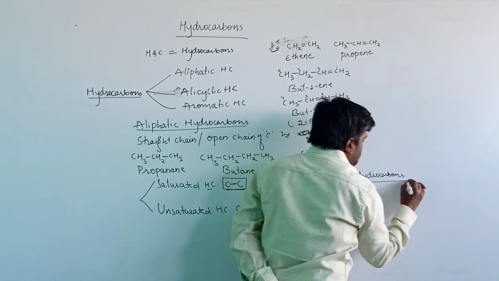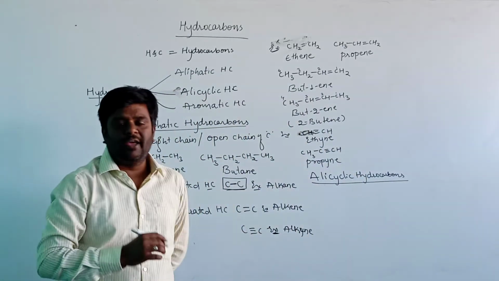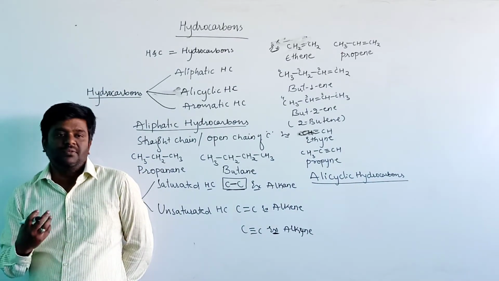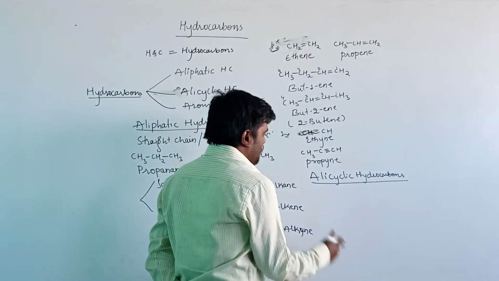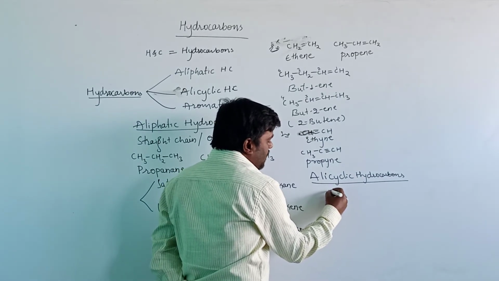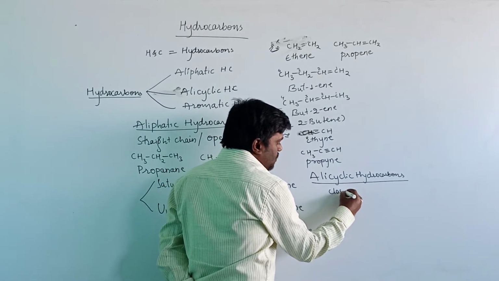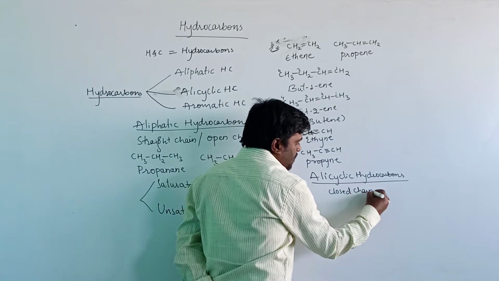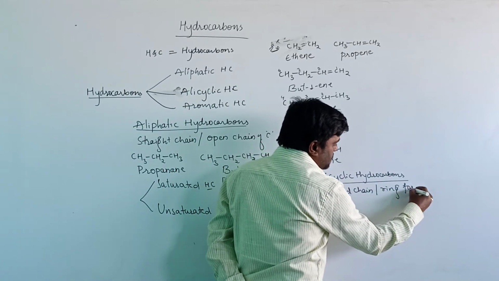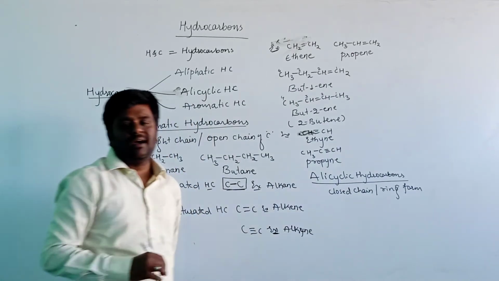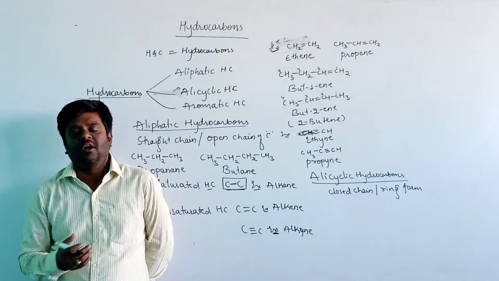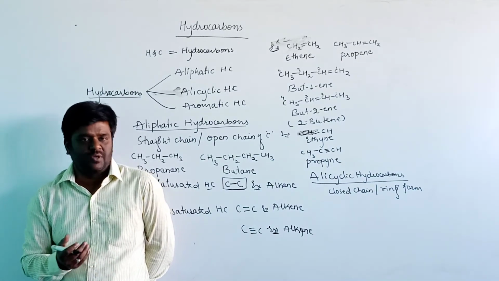Alicyclic hydrocarbon means the hydrocarbons which contain a closed chain structure, which are present in the closed chain or ring form, are known as alicyclic hydrocarbons.